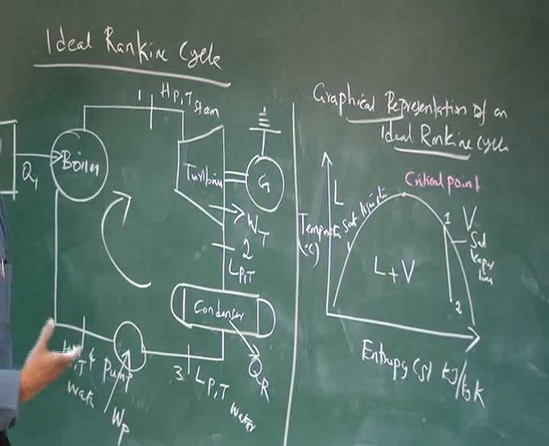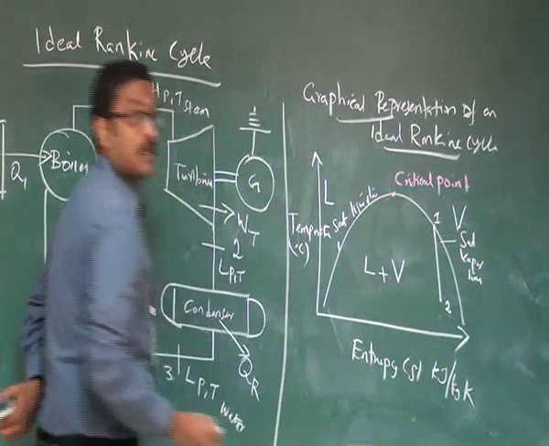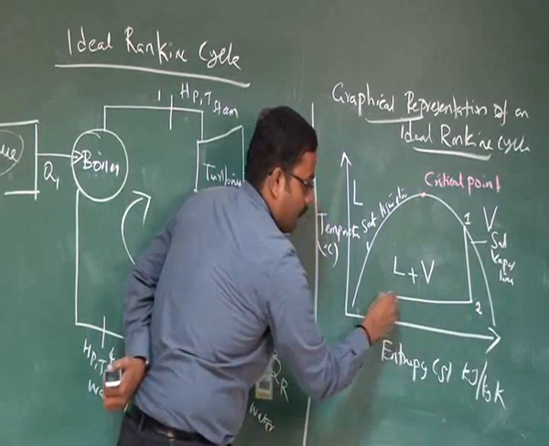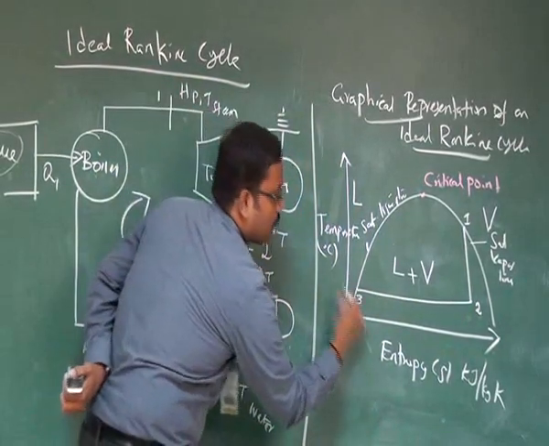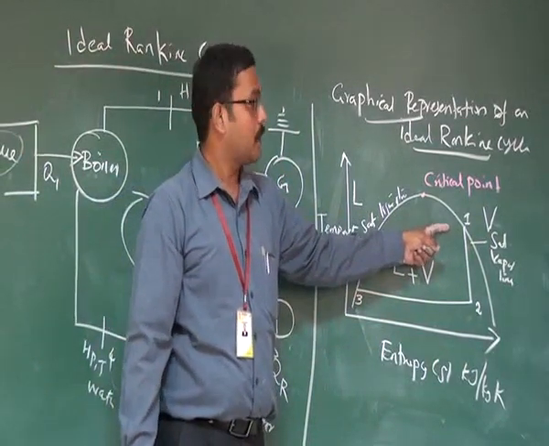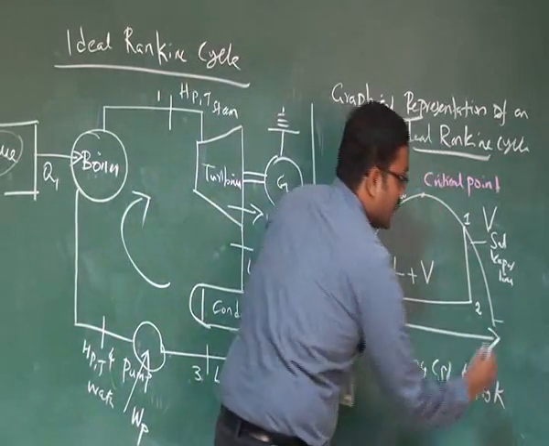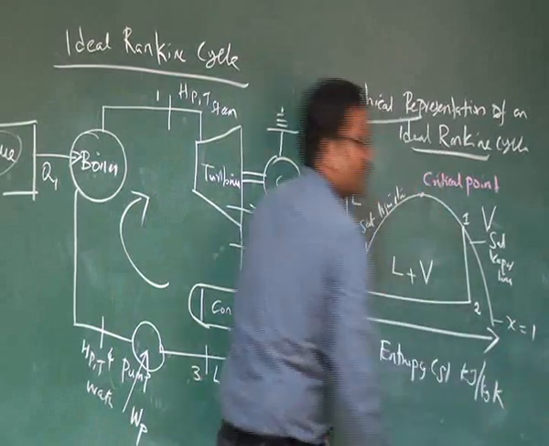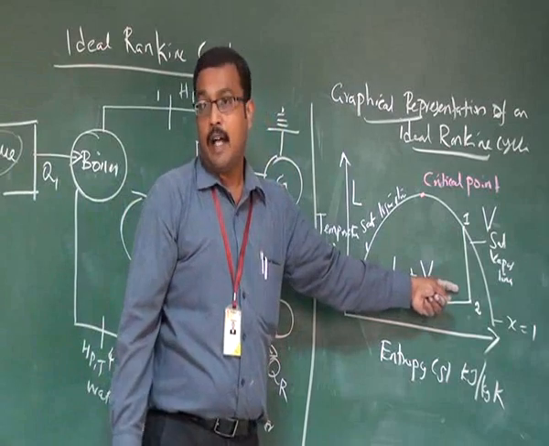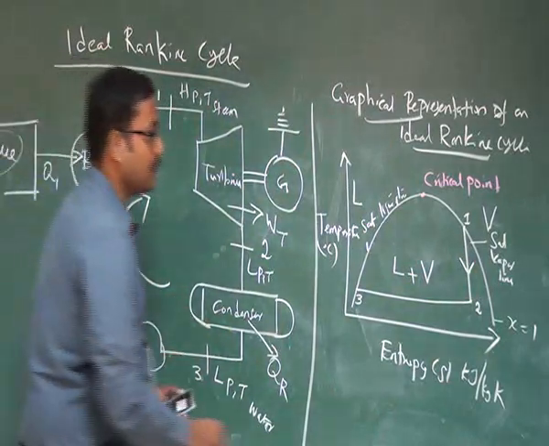Then 2 to 3, we know, is the isobaric heat rejection process. So temperature and pressure are directly proportional. That's why 2 to 3 is a horizontal line. We know that at point 1 it's high pressure, high temperature steam, particularly x equal to 1. Some authors may refer to this dome as x equal to 1. The dryness fraction of the dome is 1. So 1 to 2 is an isentropic expansion here. Then 2 to 3 is constant pressure heat rejection.